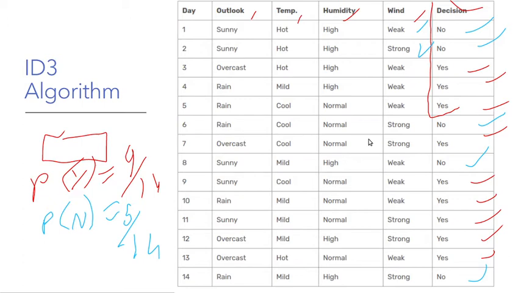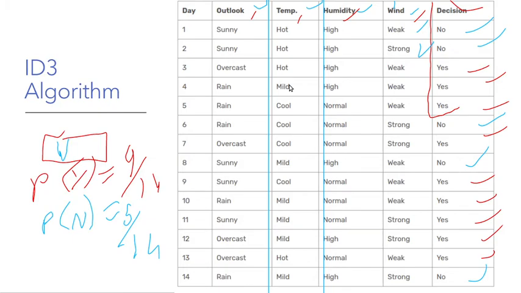So what do I mean by information gain? We compare the entropy of the decision column to the entropy of each of these columns, and whichever difference is the highest will be your root node. So if the information gain of the wind column is highest, the root node will be wind. If the information gain of humidity is highest, it will be humidity, and so on.